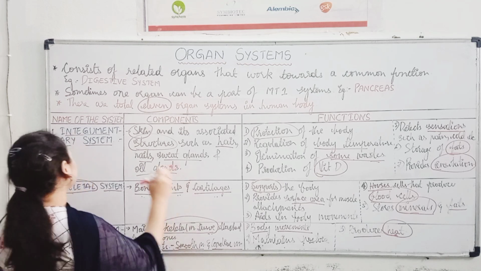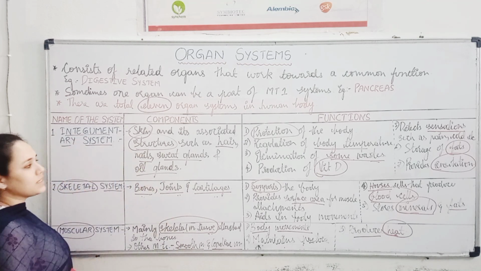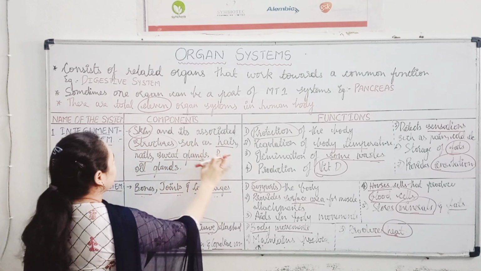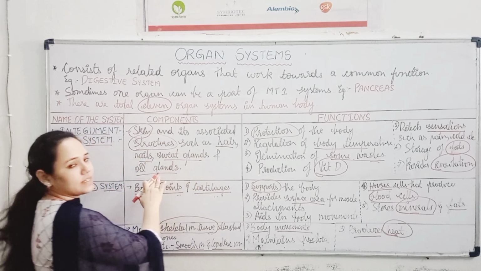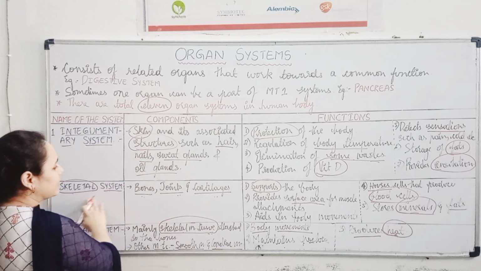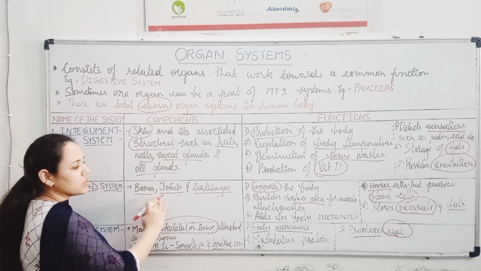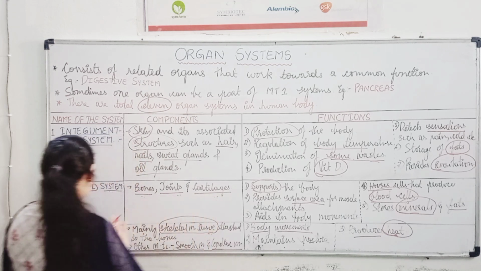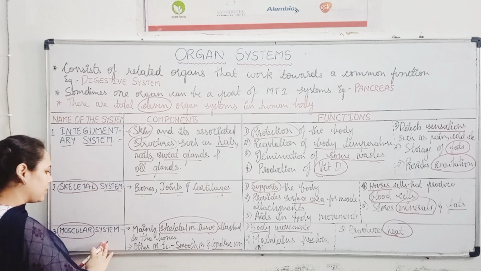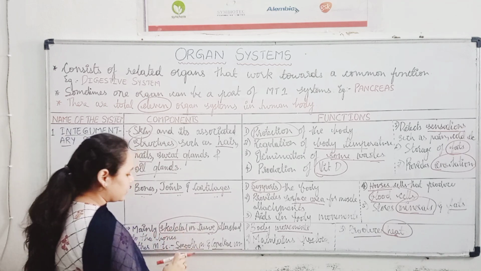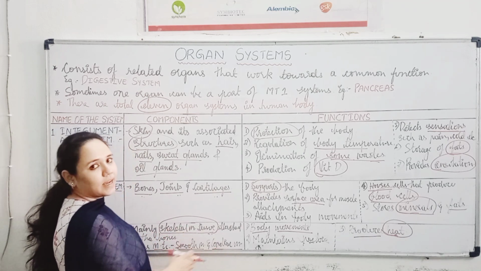So we have seen the functions of integumentary system which includes skin, hair, nails, sweat glands and oil glands. Skeletal system which includes bones, joints and cartilages. And muscular system which includes skeletal muscle tissue, smooth muscle and cardiac muscle.